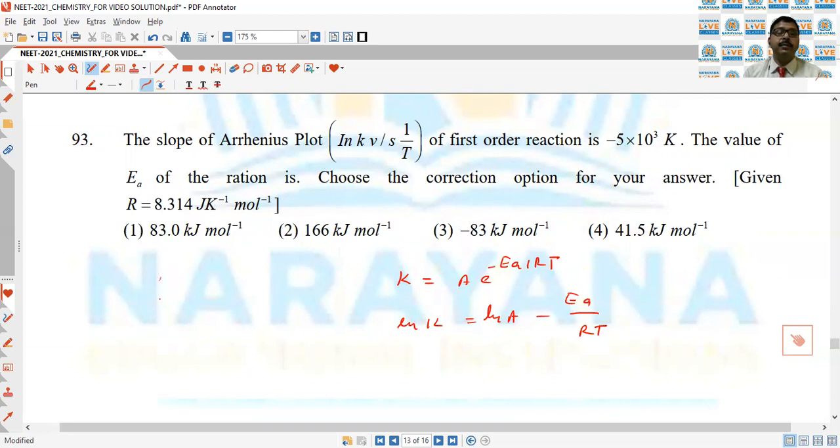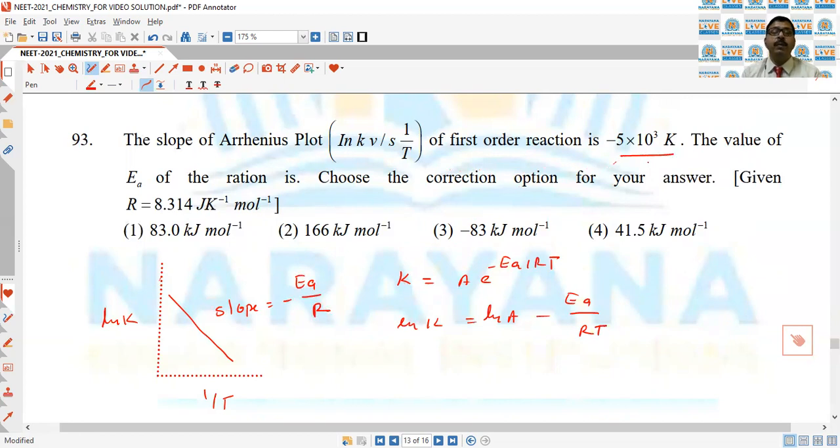So when we draw the curve between ln k versus 1/T, the curve is this one, and the slope of this curve is minus Ea by R. Here the slope is given, so the value of activation energy is this multiplied by the value of R. Then you'll get the correct answer, which is 5 into 8.314. So fourth is the correct answer.